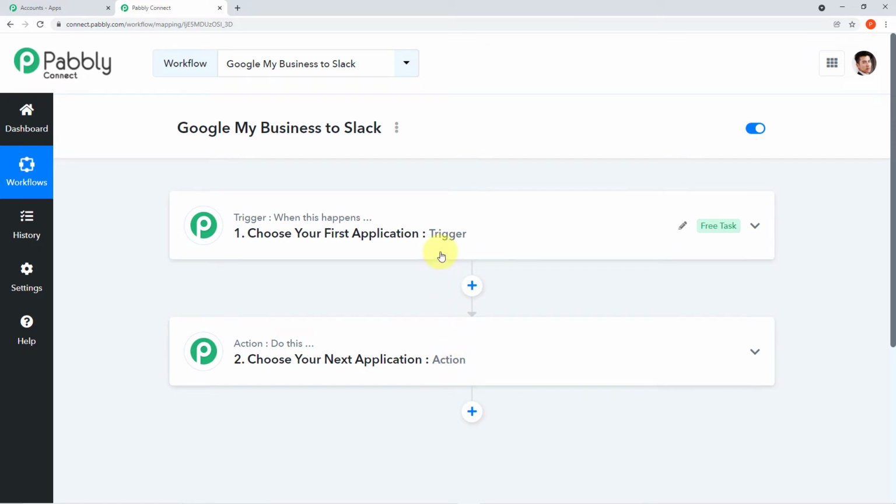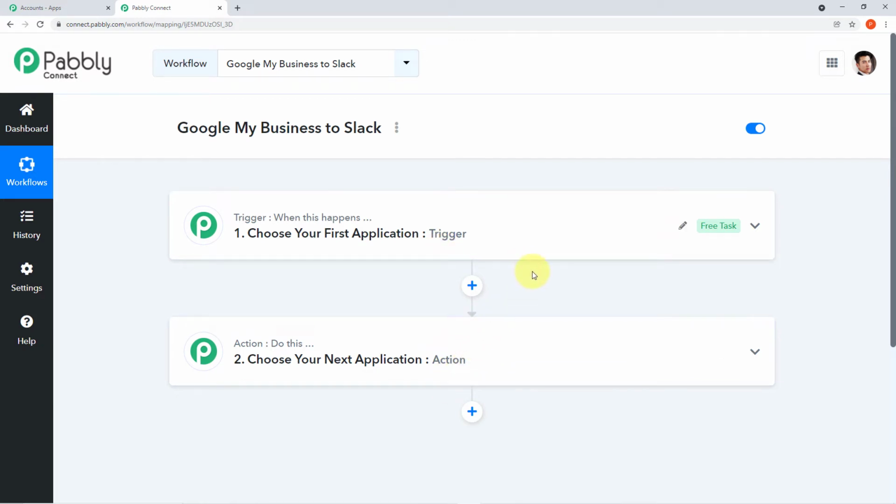In this particular case, the trigger event will be whenever a new review is updated in your Google My Business account. Automatically, that review will be sent to the group, to the channel we have made in Slack, in a particular format of a message. So this is the response. You understood? Trigger is the happening of an event and action is the response to it.